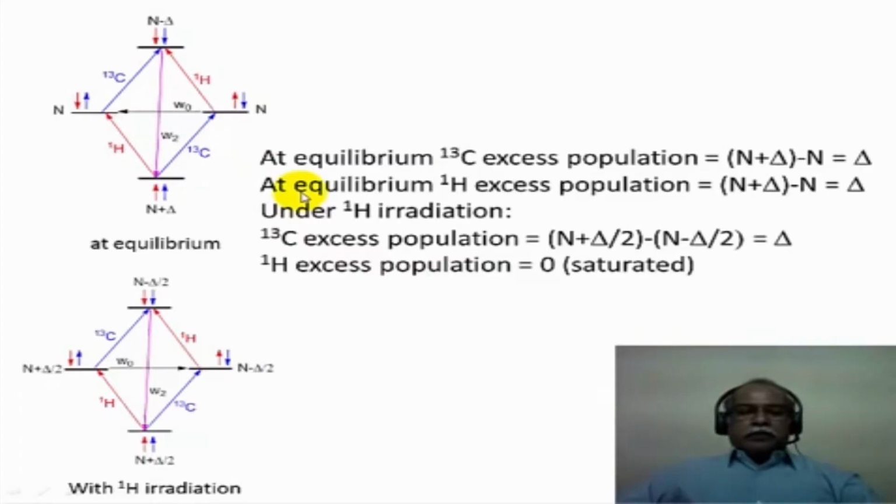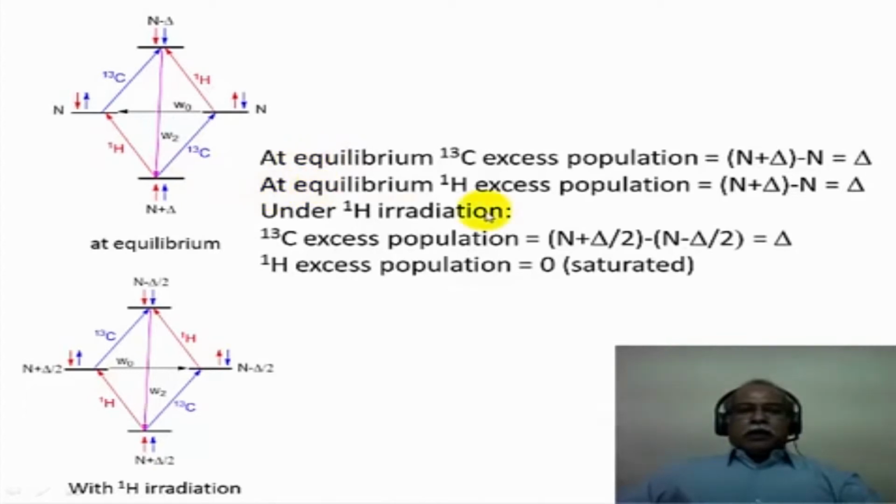So at equilibrium, if you look at the excess population of the carbon 13, which would be this difference or this difference, that would correspond to the difference between the population of this state minus this particular state, which would correspond to n plus delta minus n, which is corresponding to delta. Delta is the excess population in the carbon 13 at equilibrium, let us say at room temperature.